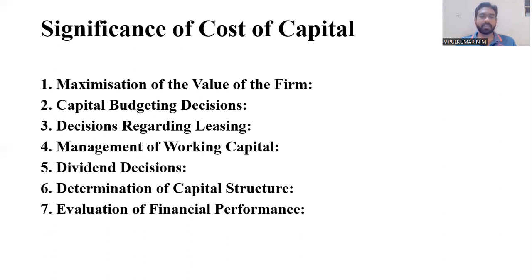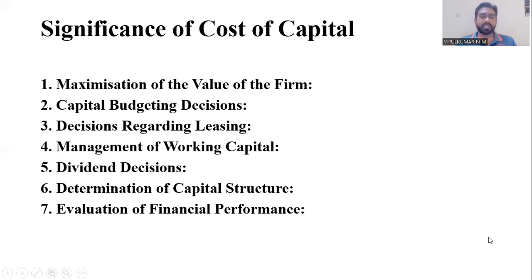Fifth point is dividend decisions. Dividend decisions are the decisions taken by the company for distributing dividend: how the dividend can be distributed, how much has to be distributed, in what various ways it has to be distributed, and what strategy has to be followed. All those decisions have to be taken on dividend. And while taking a decision with regard to dividend distribution, the cost of capital aspect also has to be considered by the management.